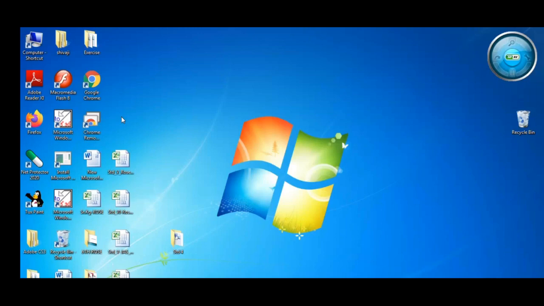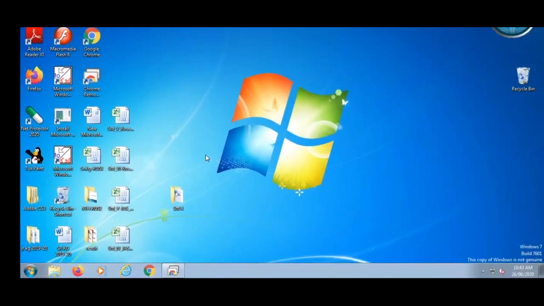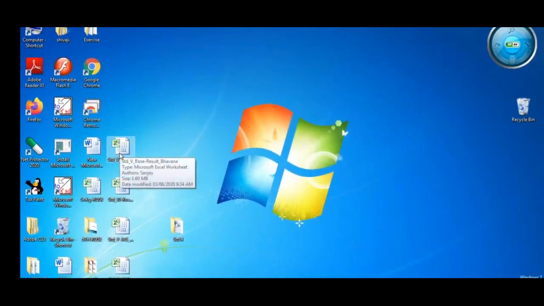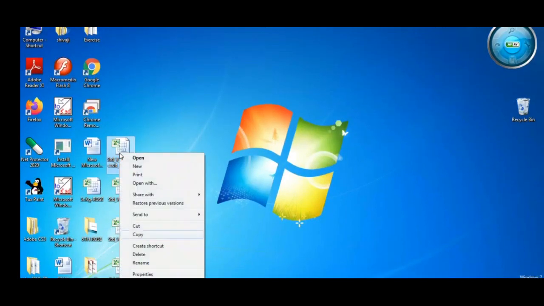Then copy a file or a folder. Now we will see how to copy a file and folder. Now I want to copy one file. I want to copy this file 5th rows and I want to paste this file in standard 4 folder. Now how to copy and paste? Just go here, right click on that file,